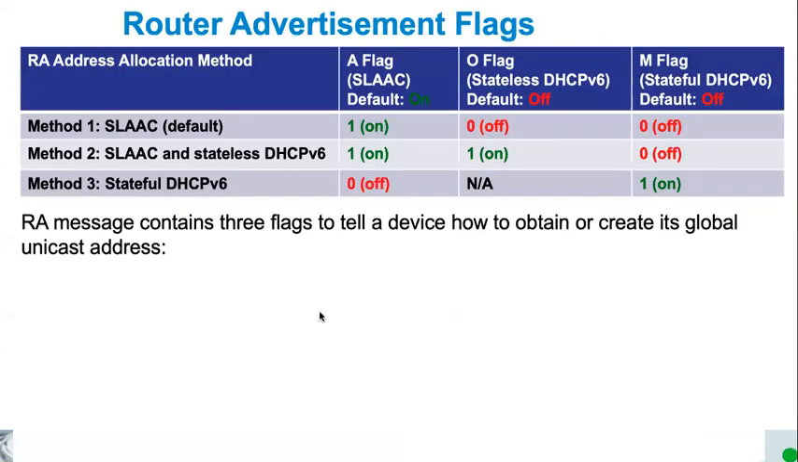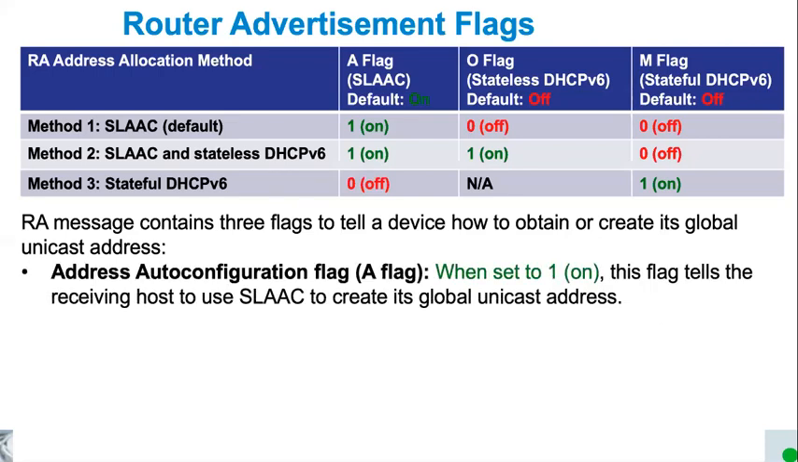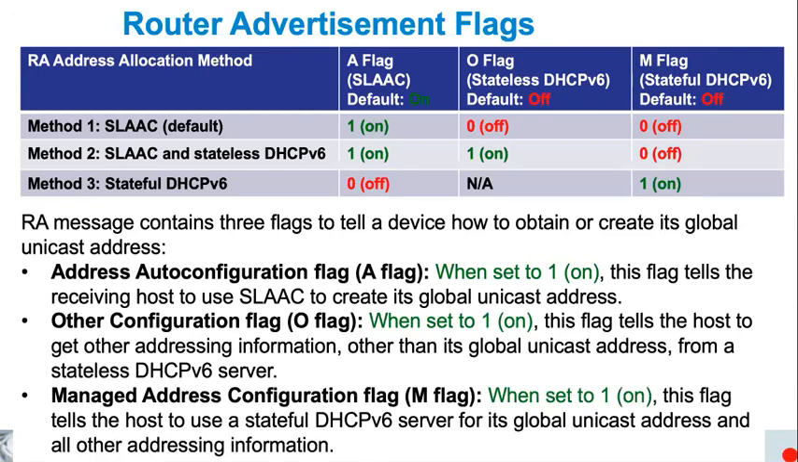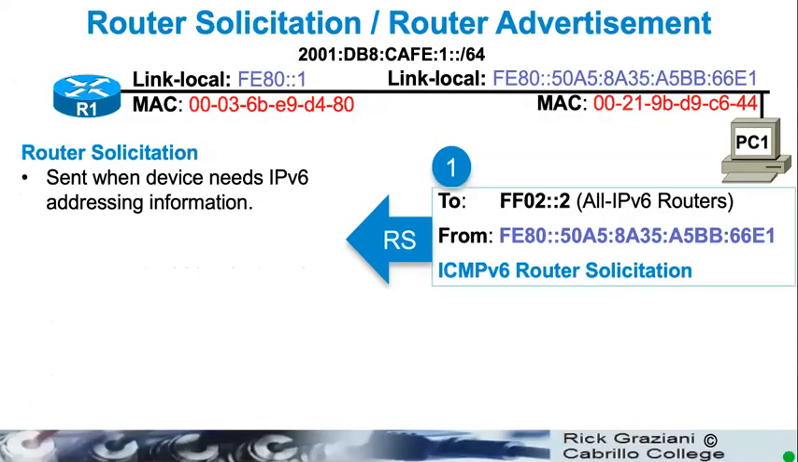Okay, we had taken a look in previous videos, previous chapters, at the three flags associated with the router advertisement and the type of addressing that it suggests, either SLAAC, stateless DHCPv6, or stateful DHCPv6. So we had looked at the A flag, the O flag, and the M flag. If you want more information on those flags, please see my videos or that portion of the book that talks about dynamic address allocation, SLAAC, stateless DHCPv6, and stateful DHCPv6.